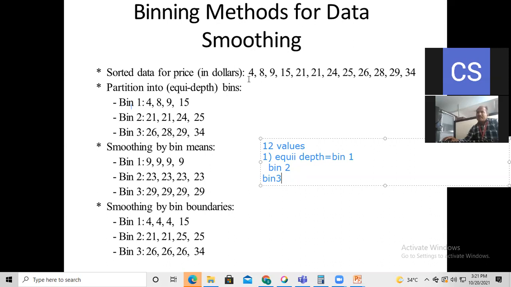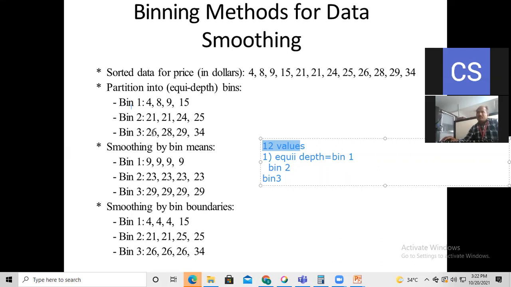Suppose bin 1 is 4, 8, 9, 15. There are a total of 4 values. You can count this: 4 into 3, definitely 12 values. So each group has 4. The first bin is 4, 8, 9, 15. The second bin is 21, 21, 24, 25. This is bin 2.